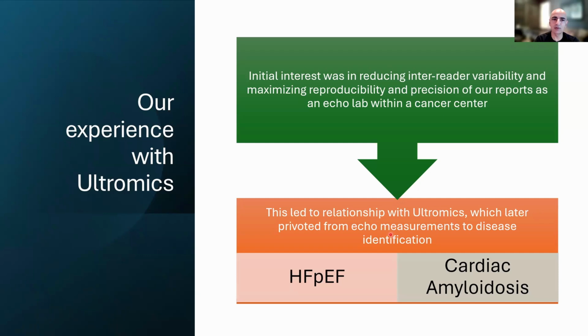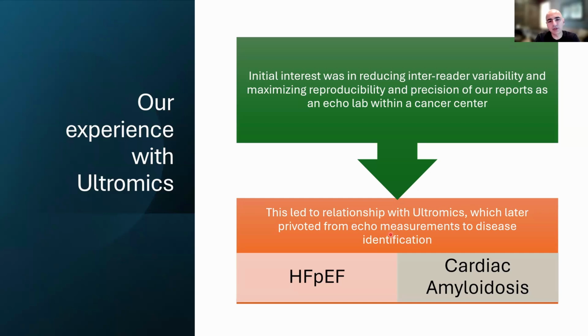So we reached out to this company called Ultromics because they were at the forefront of measuring ejection fraction. They later pivoted from measurements into actual disease identification. And I think this is where AI becomes very interesting and exciting, because it's doing more than just rote measurements. It goes beyond that, and now it's trying to diagnose disease by pattern recognition and training over thousands and thousands of studies.